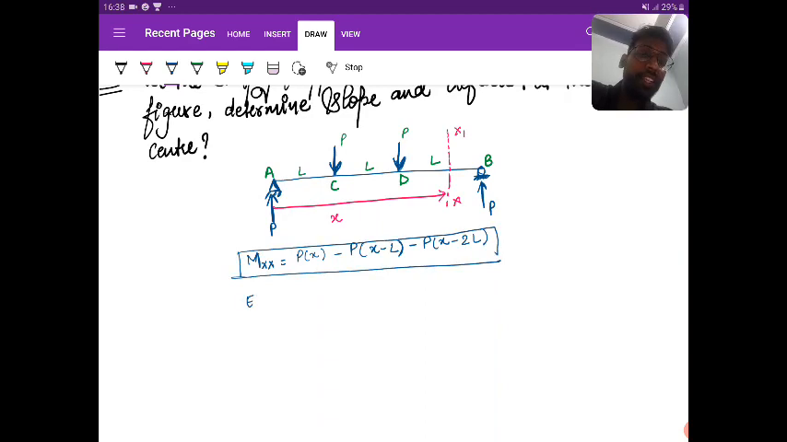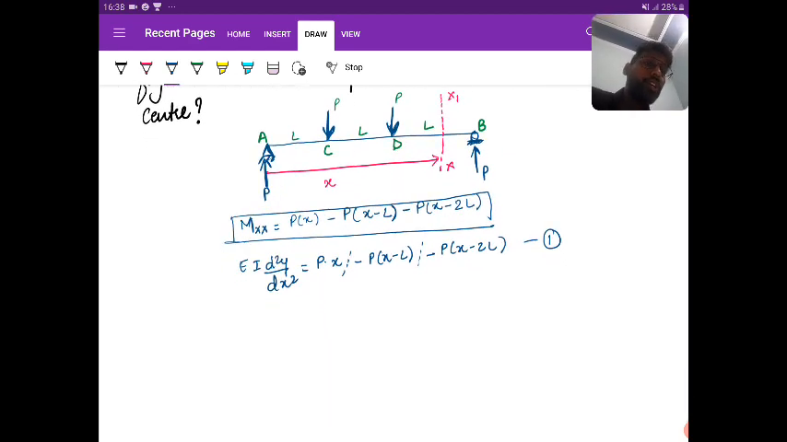So I can write this as EI d2y by dh2 equal to P into H, minus P into (H minus L), minus P into (H minus 2L). Right, so this is the first equation that I am obtaining. You can see how I have applied the braces.